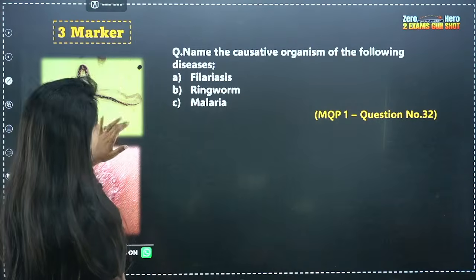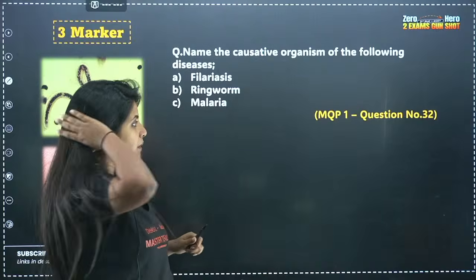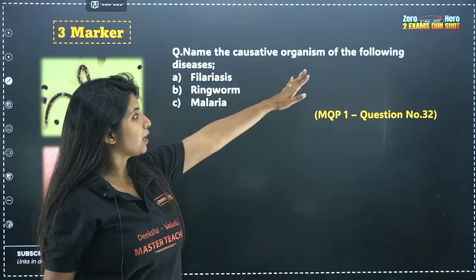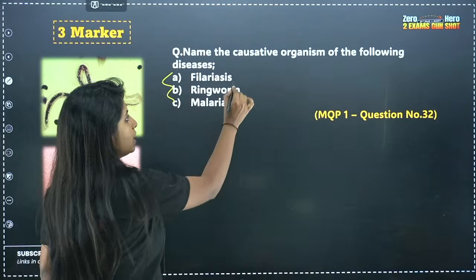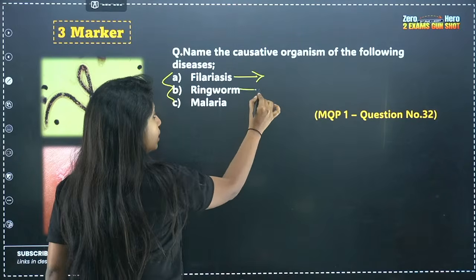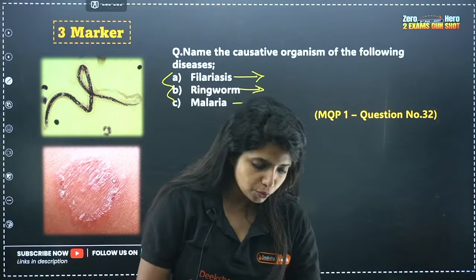Yes. So my dear children, you got a PU2 question out of this also. That is, it came in MQP1. Name the causative organism of the following diseases. Everyone, can you try to find the answer for this? Filariasis is caused by what? Ringworm is caused by what? Malaria is caused by what? Everyone, I want you guys to do it.